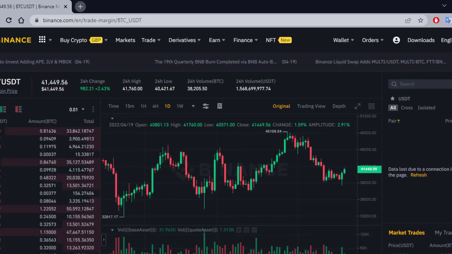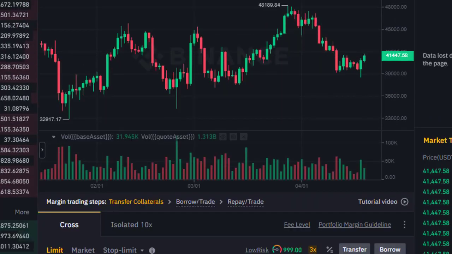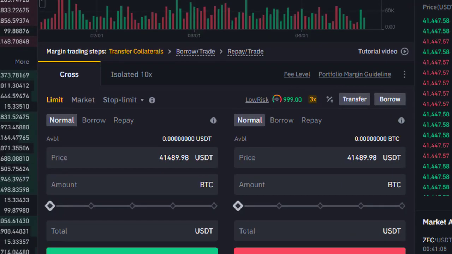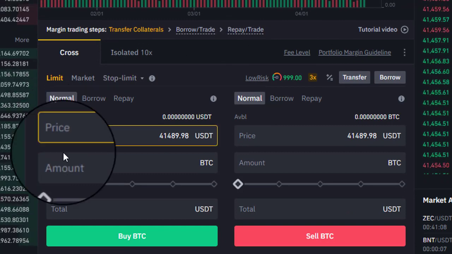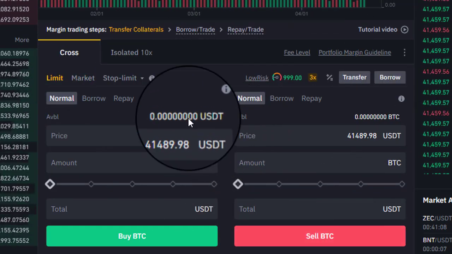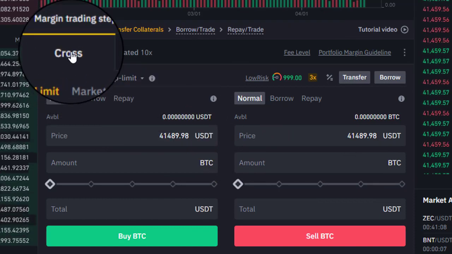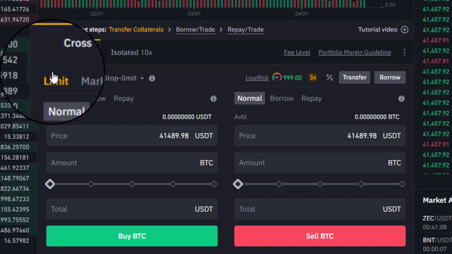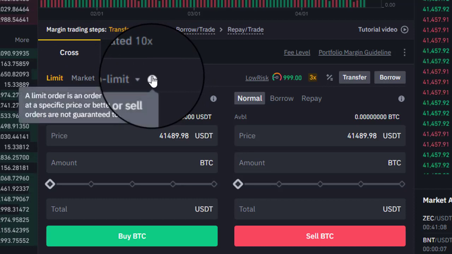So what our main purpose here, as we are doing margin trading, is to do these kind of setups as shown in front of you. We are familiar with cross, isolated, 10x. We must know what is limit, market, spot, stop limit, etc. So what are these things? I will explain them to you one by one.